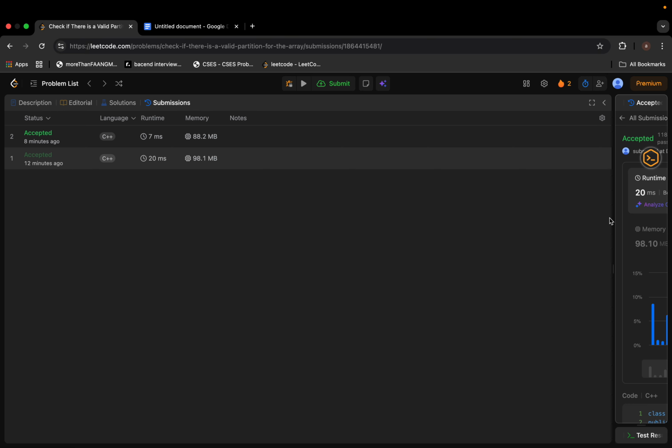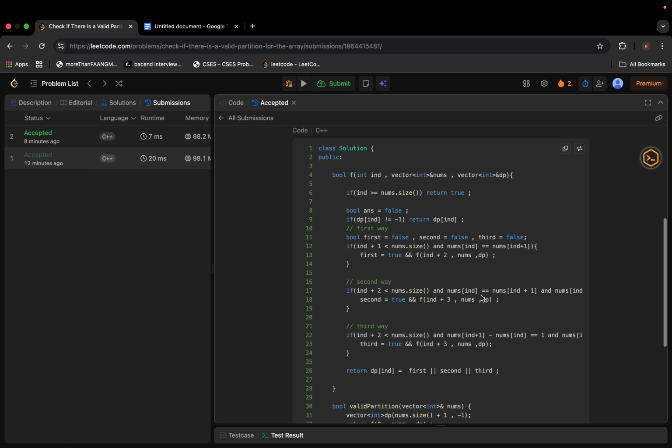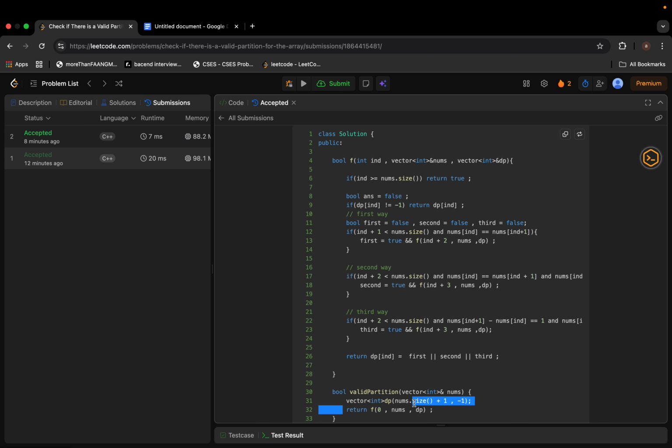The code I have already submitted, I'll be just discussing the code. So we have to start with an index. Forget the DP part, we'll just focus on the recursion first. We'll start with our index 0. We just need to be very careful of the indexing in this question. Let's keep our answer variable as false for now. Now I ask you, what happens if, in the first way we are exploring?